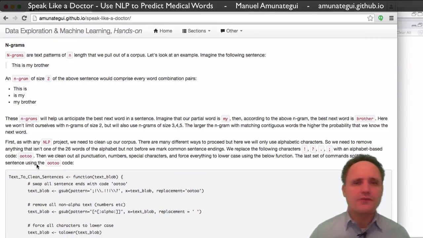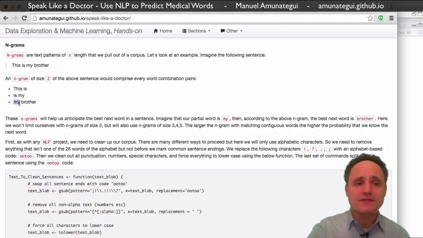So Engrams, for those who don't know about it, is a very typical, highly used method in NLP, natural language processing. Let's take an example of this sentence: this is my brother. If you want an engram of size 2, you will be gathering out of that sentence two-word patterns, contiguous patterns from the sentence. So you'll end up with 3 engrams. The first one will be this is, the second one will be is my, and the third one will be my brother. As you see, it's just pairing and moving up the sentence, word by word.